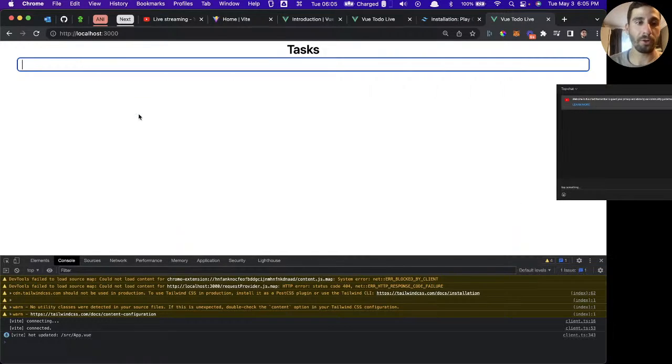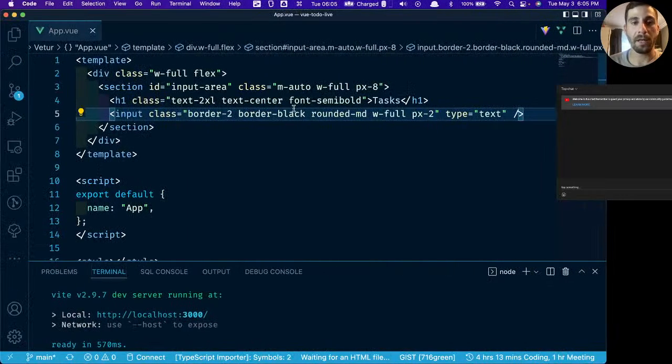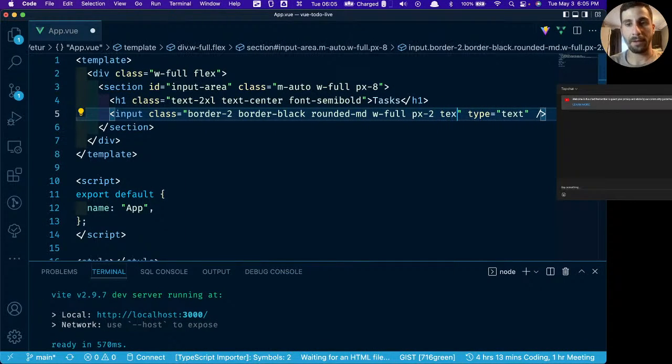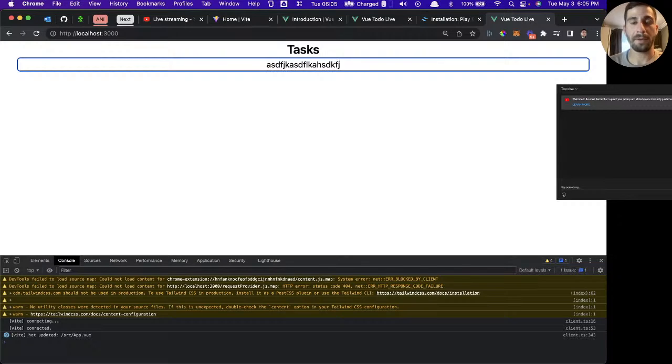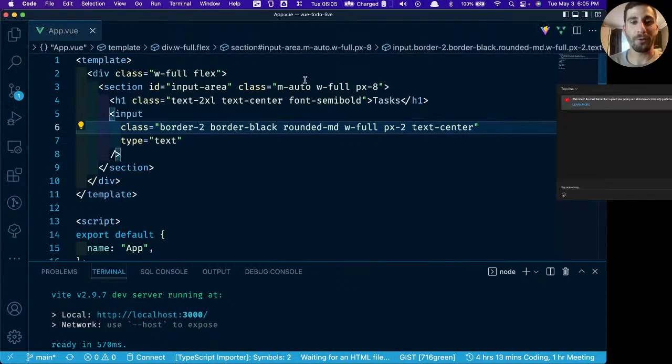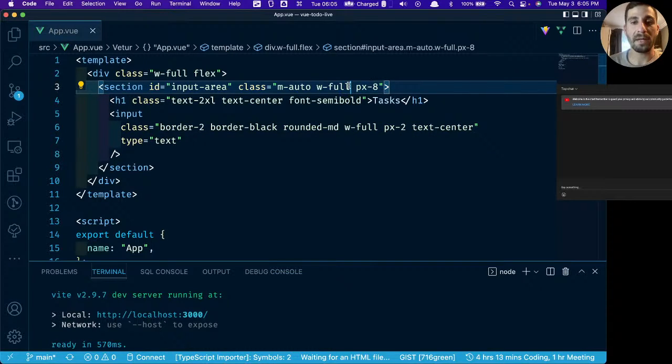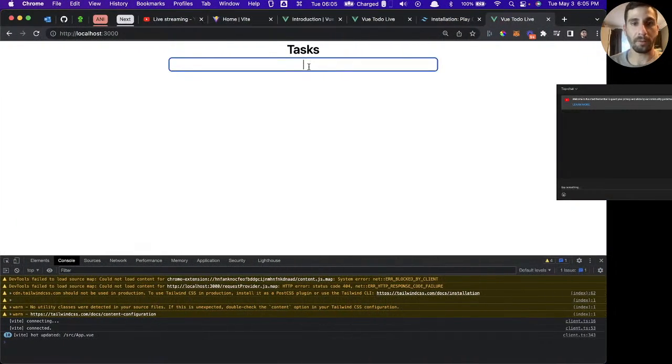One more thing that we can do, which is even a little bit weird, but we can even center the text in there, I think. So now if we type, it starts right in the middle. Why not? I think it looks a little goofy, but it's kind of cool. I think maybe we can make this width 1/2 instead of full. It might look a little bit better. Yeah, so now we can enter our task here. All right, so we have a good start.